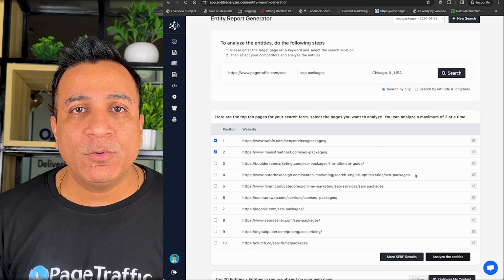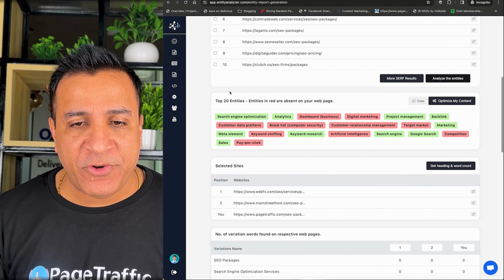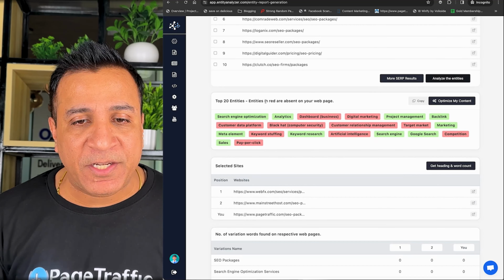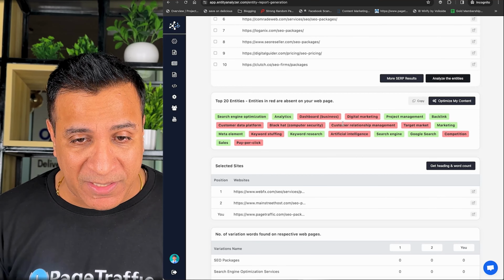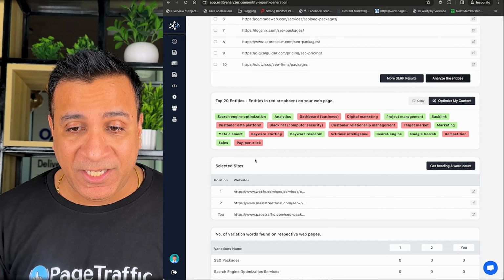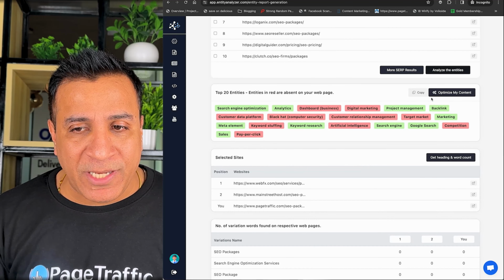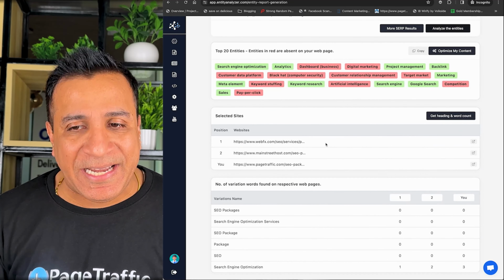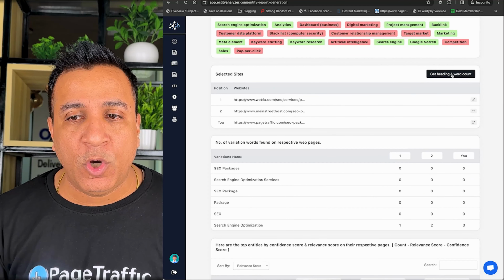And we're going to scroll down to see the data. You will see the top 20 entities, and the entities in red are absent on our web page. For example, pay-per-click, keyword stuffing, and artificial intelligence. I can copy them, and it also tells me the headings and the heading occurrences, so I can analyze those.